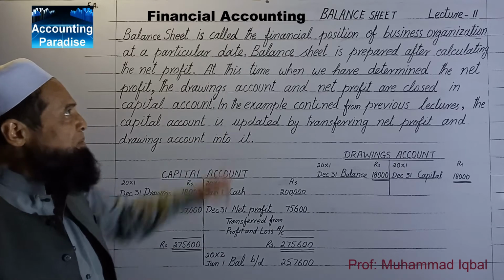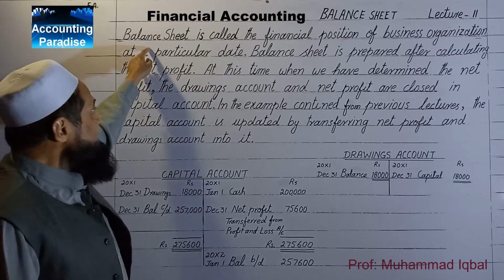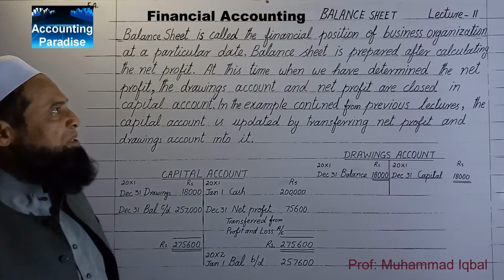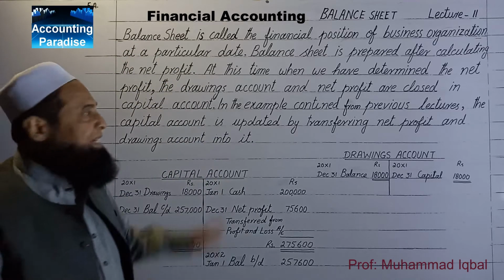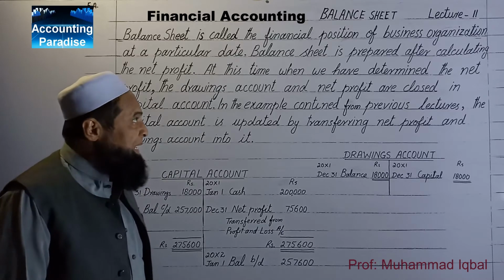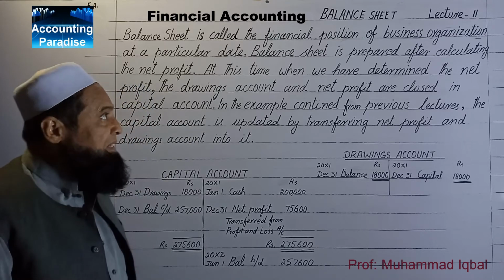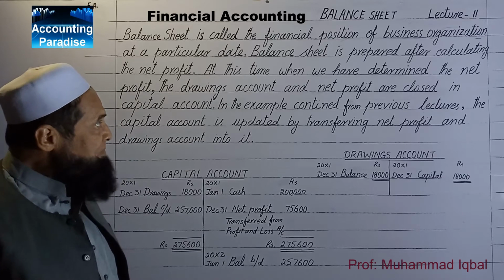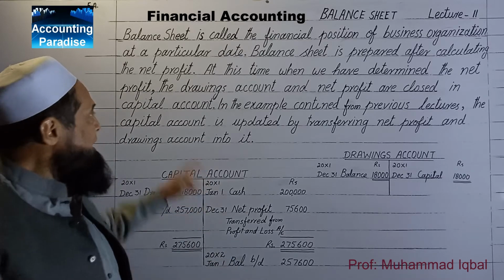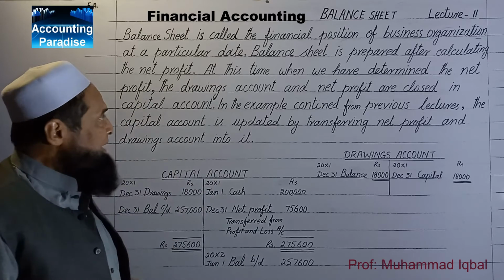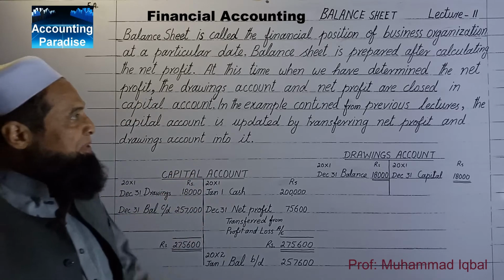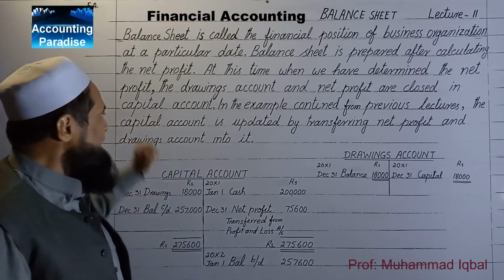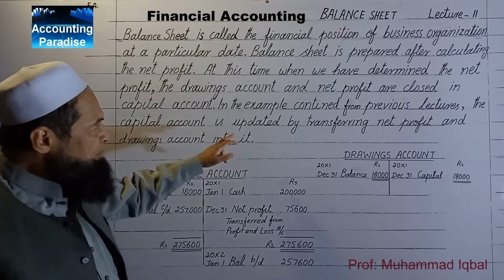This lecture is about balance sheet. Balance sheet is called the financial position of business organization at a particular date. Balance sheet is prepared after determining or calculating the net profit. At this time, when we have determined the net profit, the drawings account and net profit are closed in capital account.